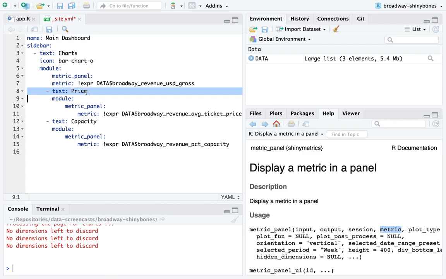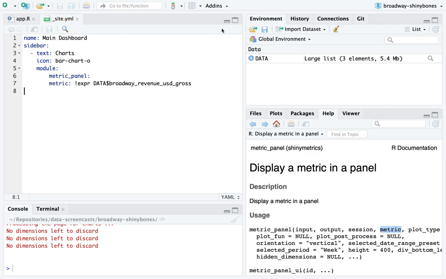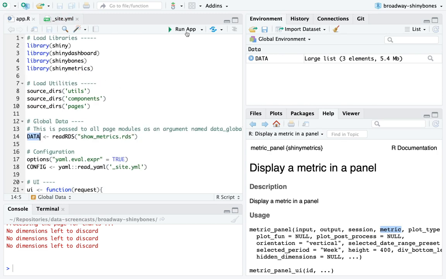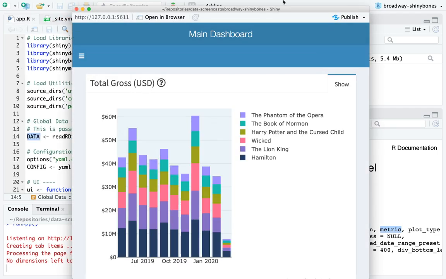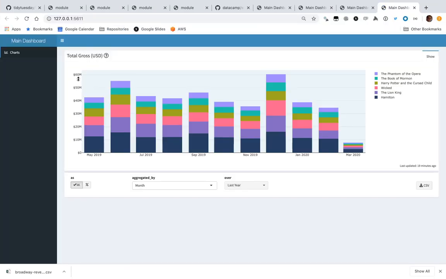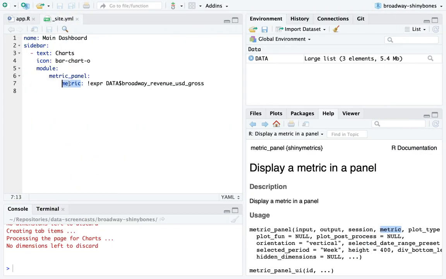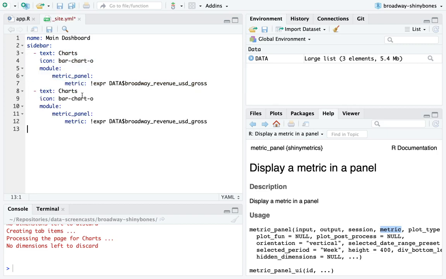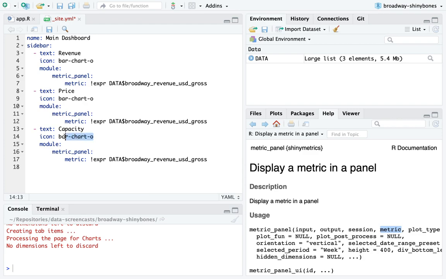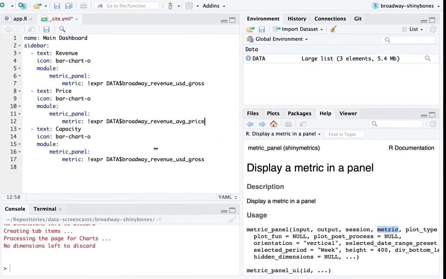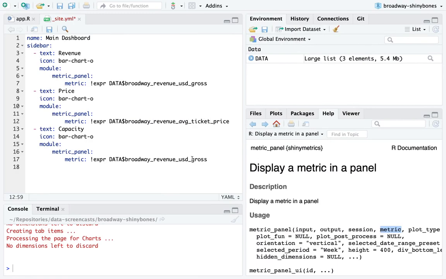I'm gonna rearrange a little bit. I'm just cutting this. Let me first check if this works. Yeah, and open in browser. Yeah, that works. What I do is move that and say, okay, I'm going to rearrange them: revenue, price, capacity, and then change this to average ticket price, I think, and change this to PCT capacity.